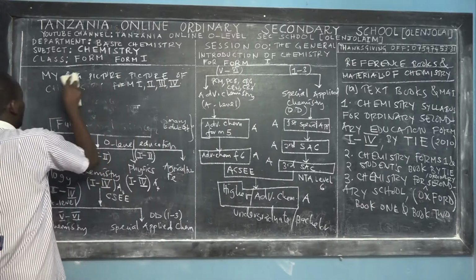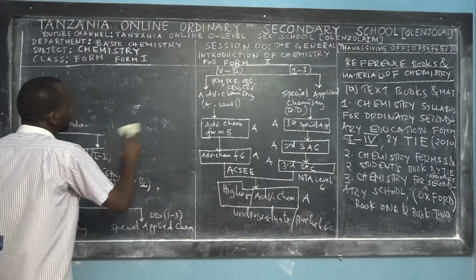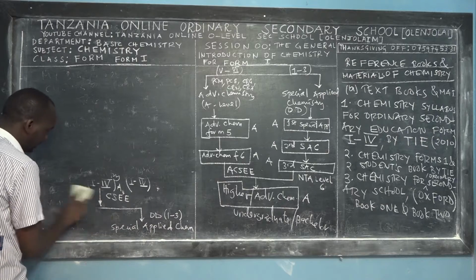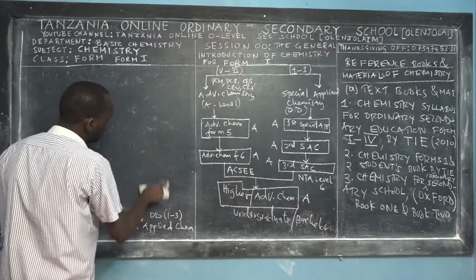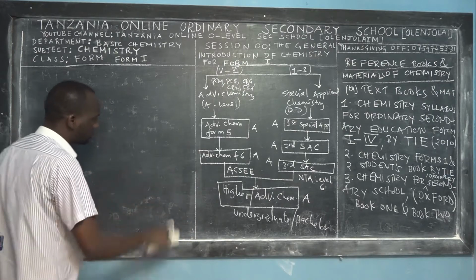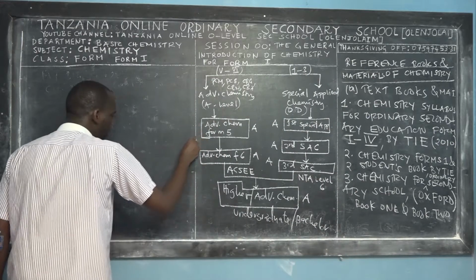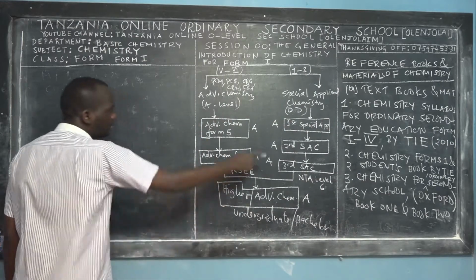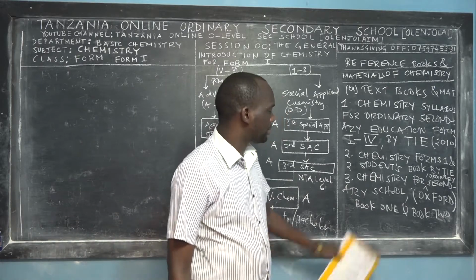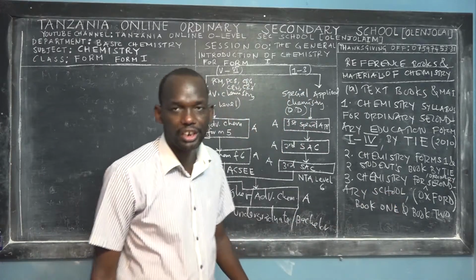I believe you enjoyed the beauty of chemistry in this general introduction for Form 1 or pre-Form 1. Again, these are the reference books that you need, because teachers usually write these reference books in our joining instructions, but you don't know in detail what they mean. I don't have a sample of Chemistry for Ordinary Secondary Schools, but we also have it in a bookstore, so you can order it online.